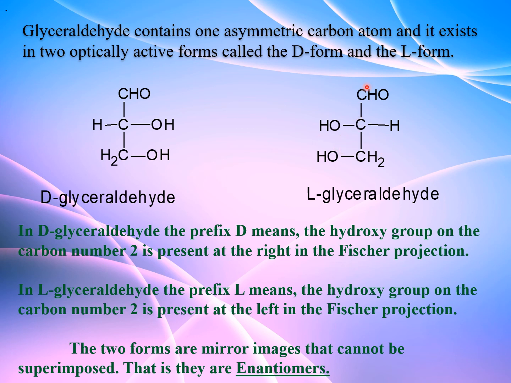This is represented in the Fischer projection, that is one vertical line and one horizontal line. The two forms are mirror images that cannot be superimposed, that is, they are enantiomers. Here we have to know the term enantiomers.